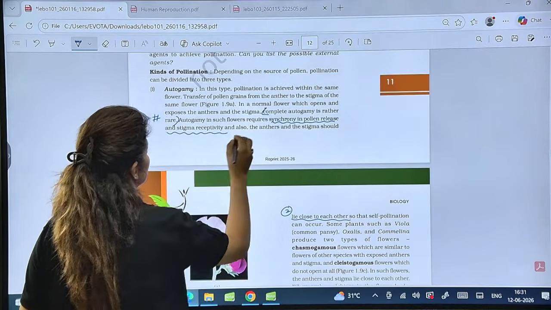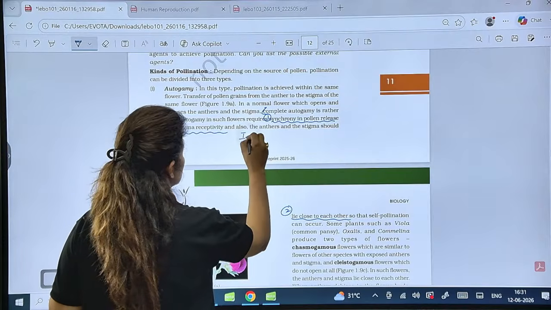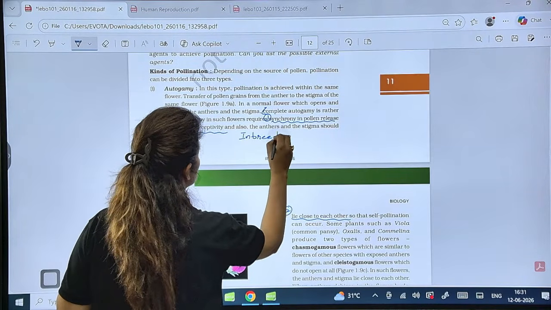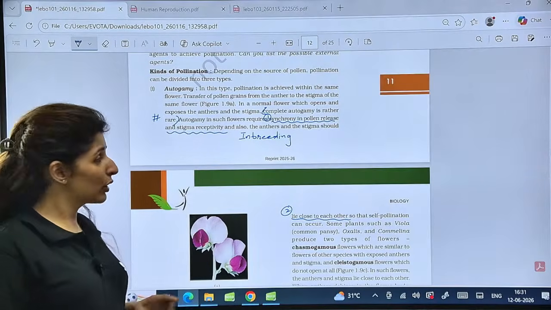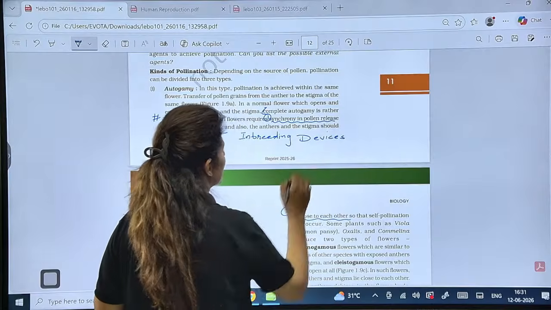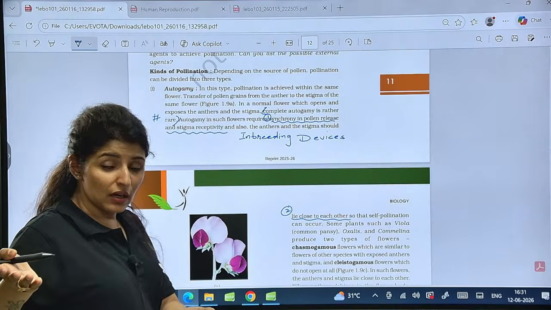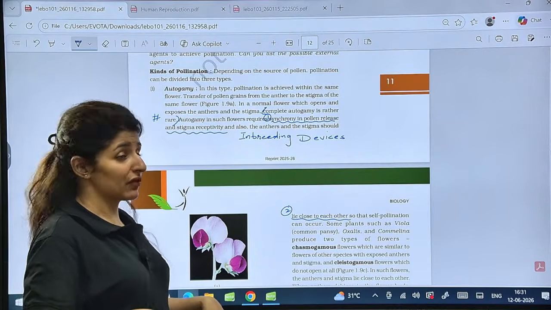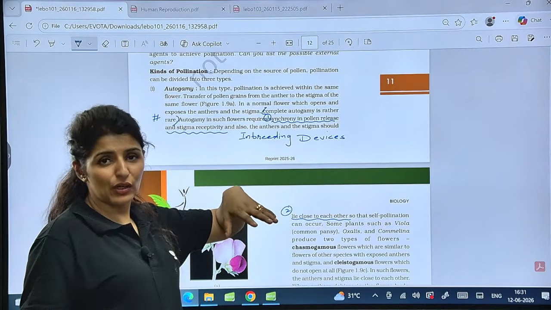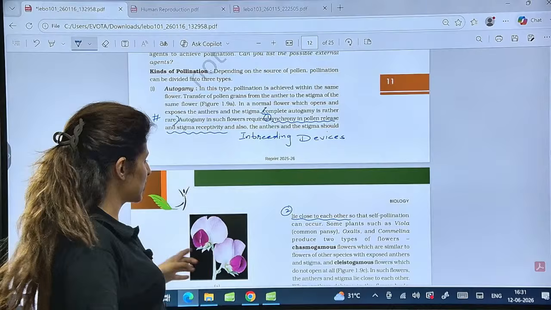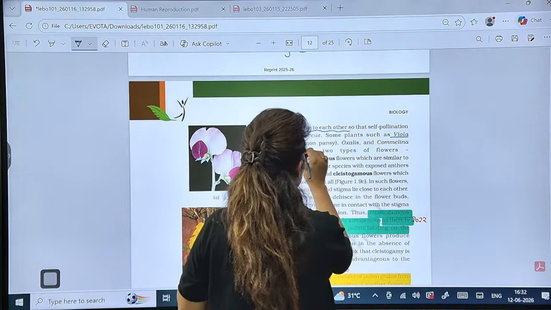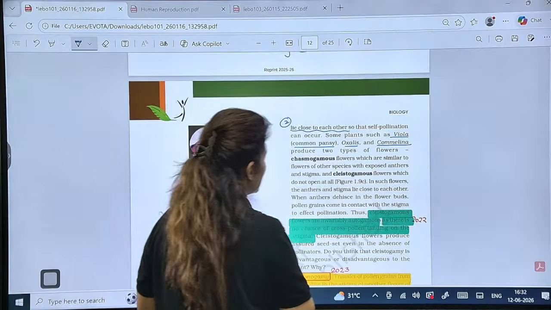These are the inbreeding devices, because all the things which ensure self-pollination are called inbreeding devices. So just like we have outbreeding devices which promote cross-pollination and prevent self-pollination, we have inbreeding devices which promote self-pollination and prevent cross-pollination. Is that clear? Now see, there are some plants, guys, like viola, common pansy, oxalis and commelina, which